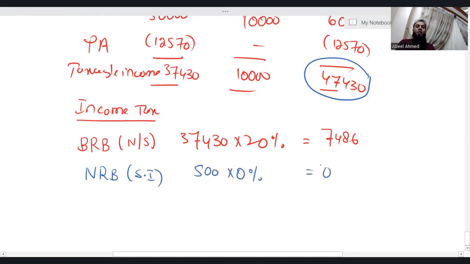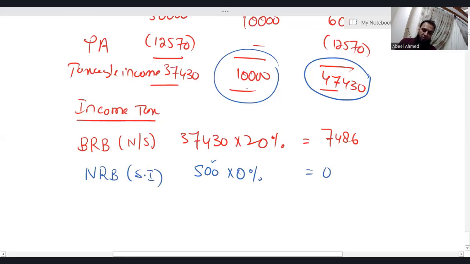Okay. Now we have interest income, saving income of 10,000. Out of this 10,000, 500 falls in the nil rate band, and we have taken that 500 in the nil rate band. Now how much is left?